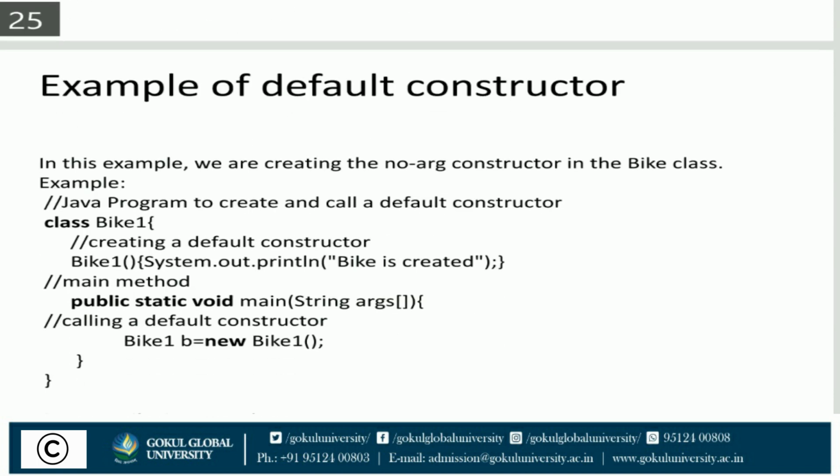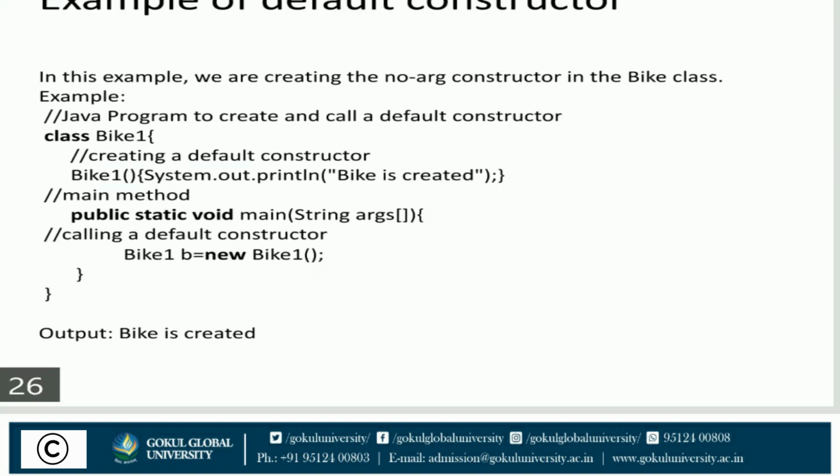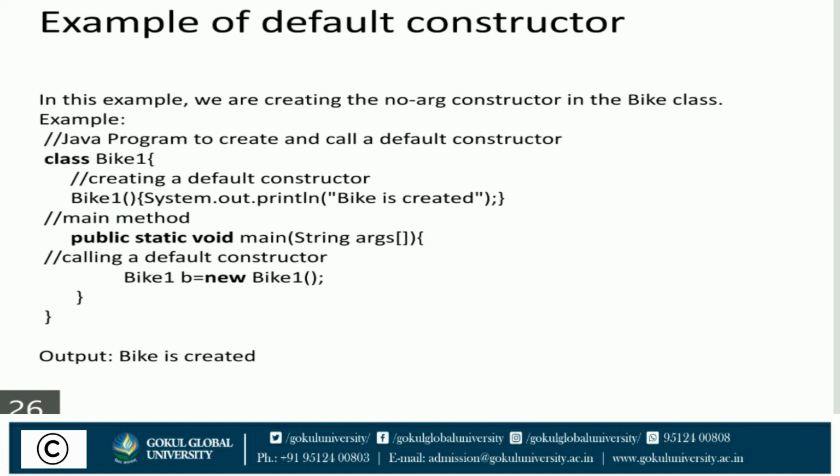Example of default constructor: in this example we are creating a no argument constructor in the bike class. Here we are going to create and call a default constructor. First of all it is a class, then the class name is Bike1, then creating a default constructor with the help of the Bike1 class name with blank parentheses. This means there is no parameter over there.